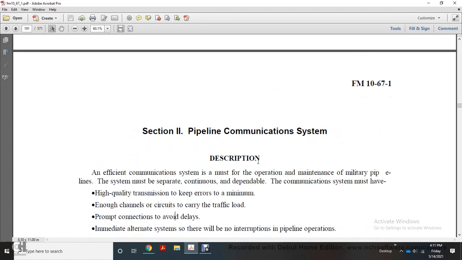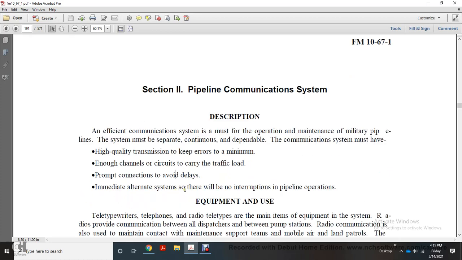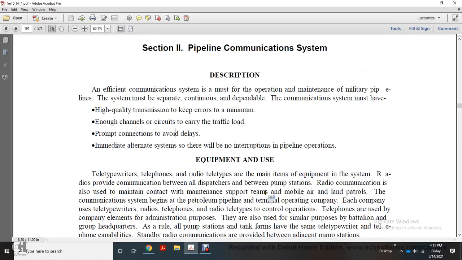Alright, Chapter 9, Section 2, Pipeline Communication System, Field Manual 1067-1. An efficient communication system must be maintained for the operation of the military pipeline, but the system must be separately continuous. The communication must have high quality transmission to keep errors to a minimum, enough channels of the circuit for the carrier of the traffic load, prompt connection to avoid delays, and an immediate alternating system so that there will be no interruption in pipeline operation.